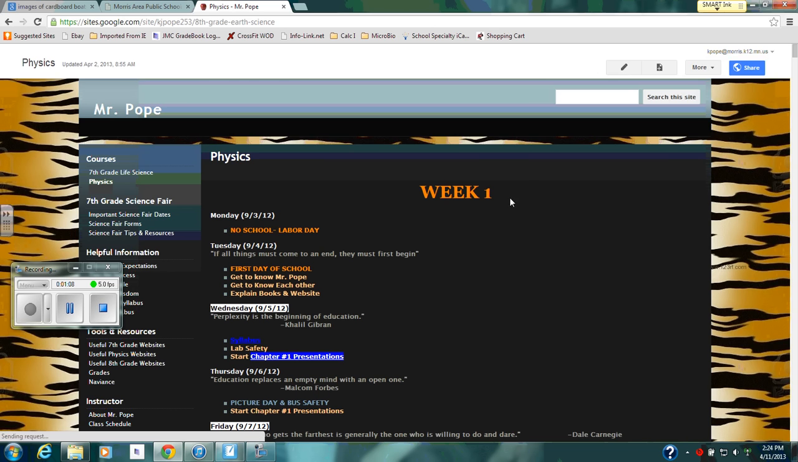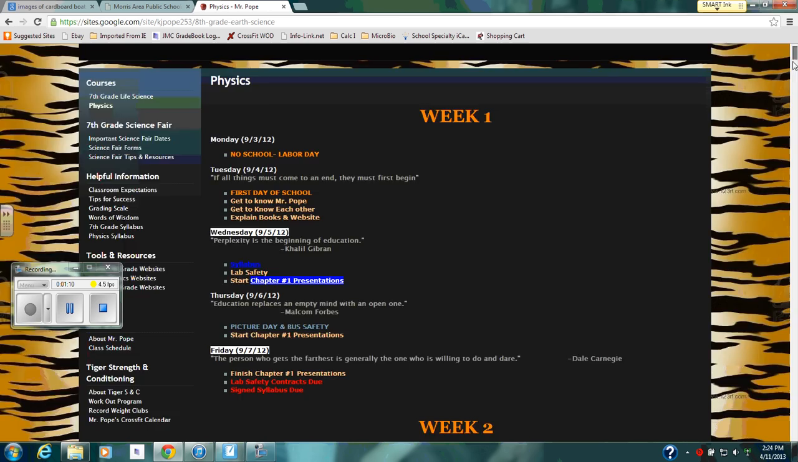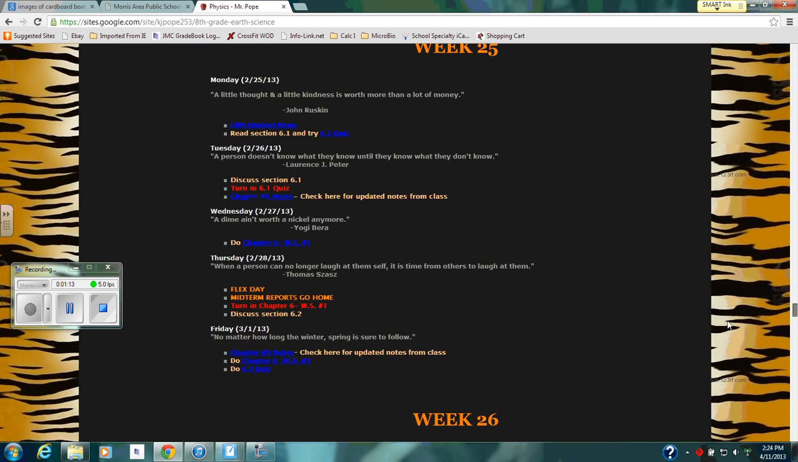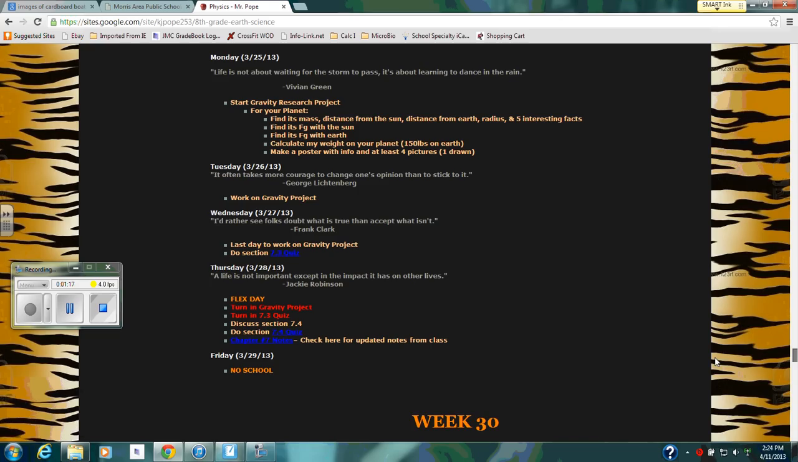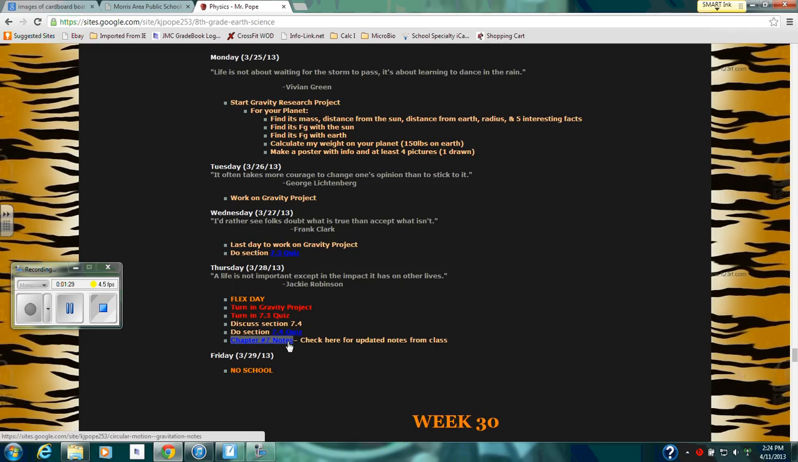This is where I post weekly schedules of everything that we'll be doing. You should be able to scroll down to the week. I'm sorry, it's way at the bottom. You'll be able to see what we're doing for the week, and anything that's in blue is something that you can click on. Once you're here, you should be able to click on where it says Chapter 8 Notes. Click on that. It'll take you to a spot where you can then view the notes.